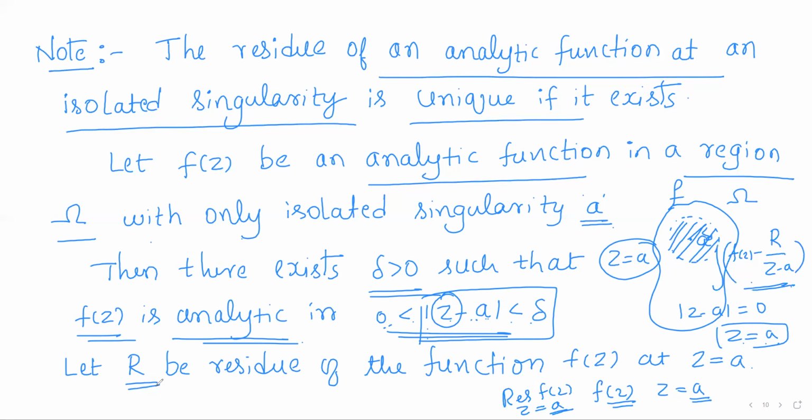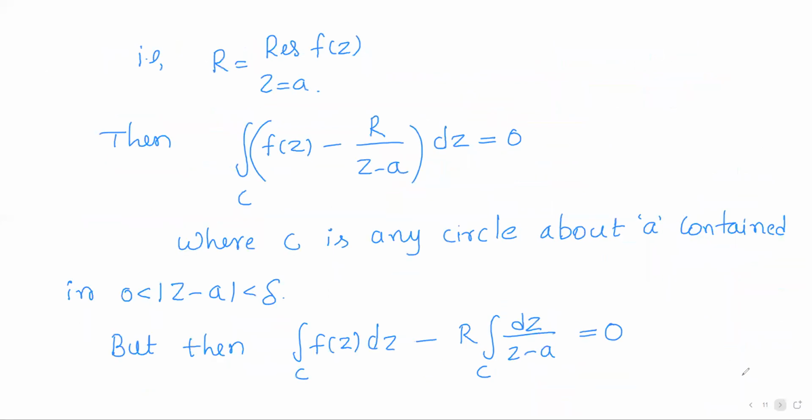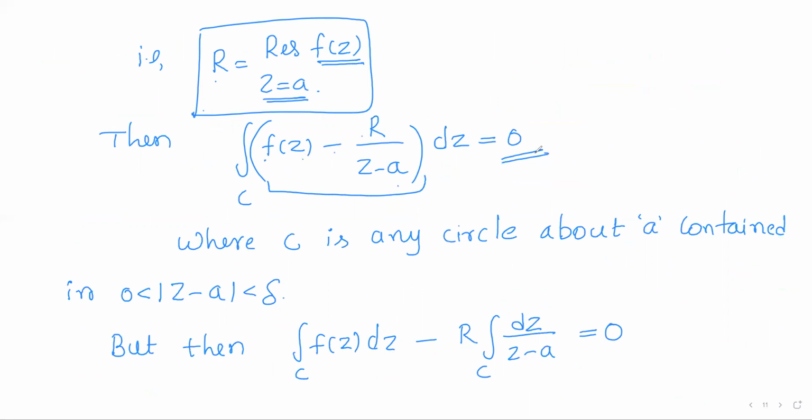Let r be the residue of the function f of z at the isolated singularity z is equal to a. It is symbolically represented as this. So r is the residue of the function f of z at the isolated singularity a. Means what? It helps the function f of z minus r by z minus a to have the period 0.